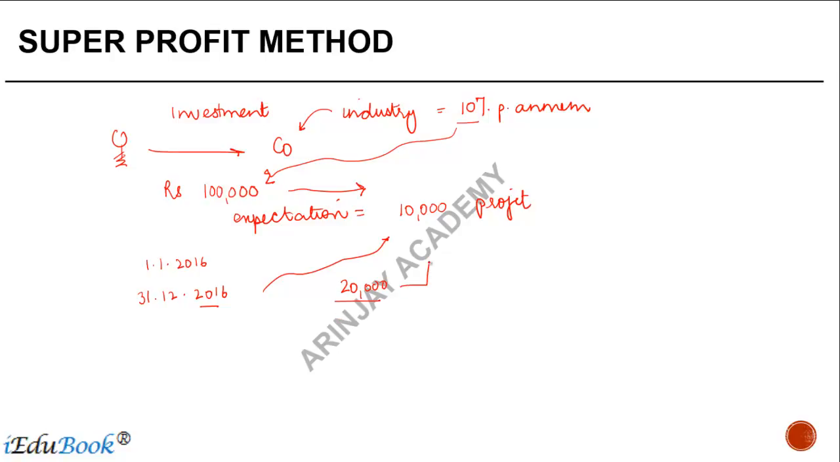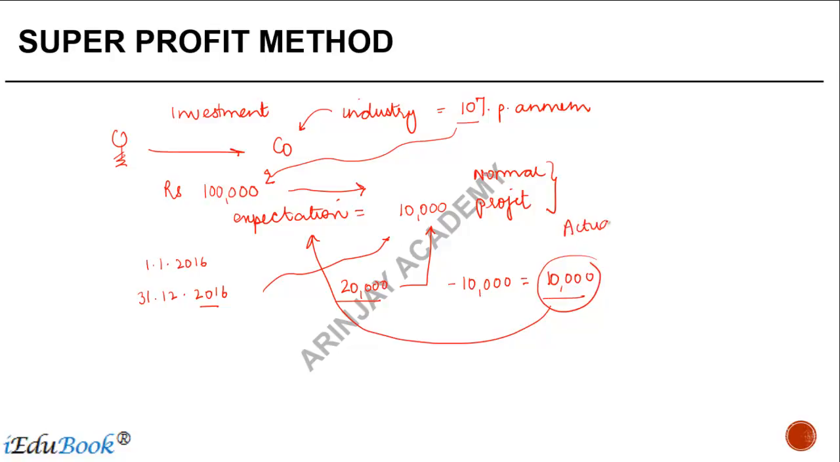Now, when I look at this 20,000, it comprises two parts. One, what was his expectation based on the market? That's something which is called the normal profit. But the money, which is 20,000 minus 10,000, or 10,000, that he got over and above his expectation is what? For him, the company is like a Superman who delivered more than what they were expecting. This difference between the actual realization versus the expectation is known as the super profit.